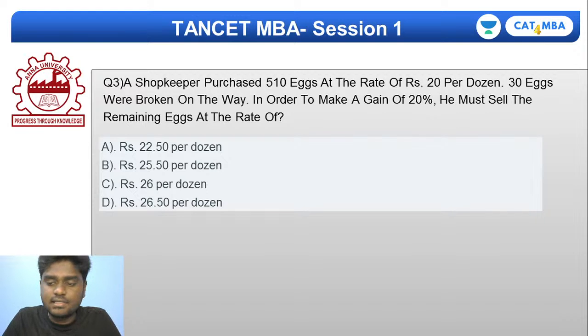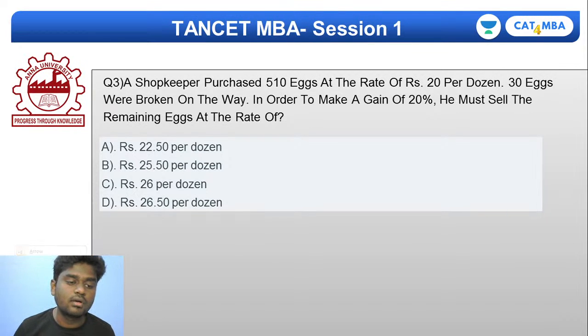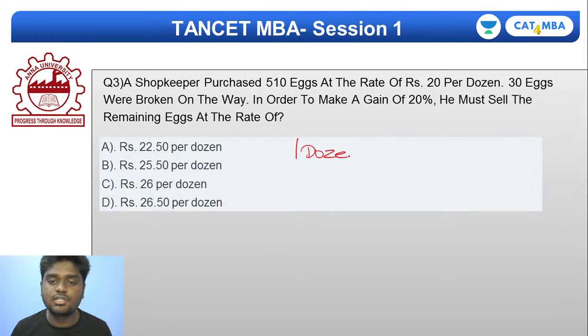So the thing is, guys, the third question: a shopkeeper purchased 510 eggs at the rate of rupees 20 per dozen. Okay, so now listen very carefully. First of all, you need to know what is one dozen. I know that one dozen is equal to 12 eggs.